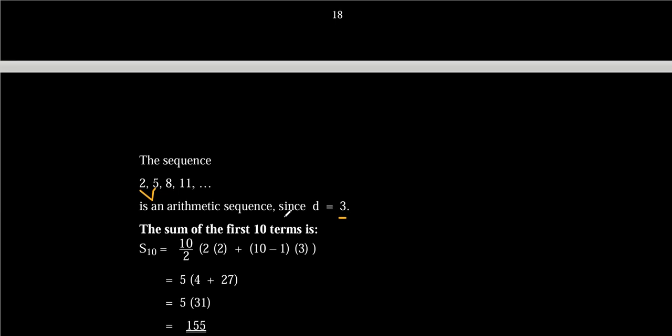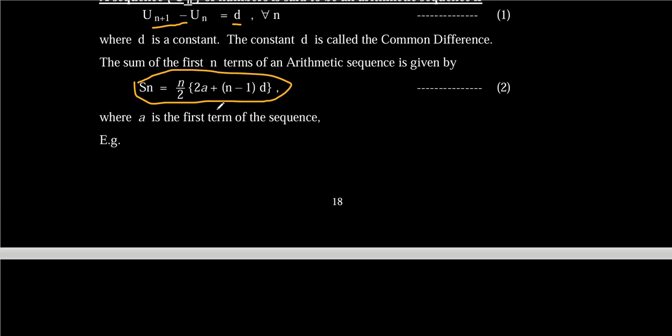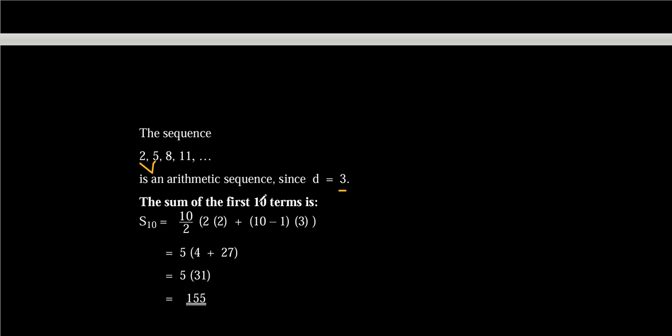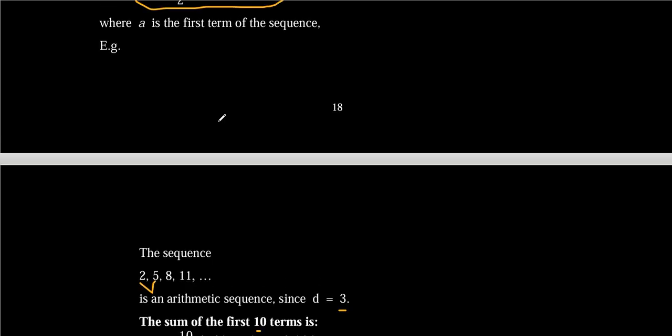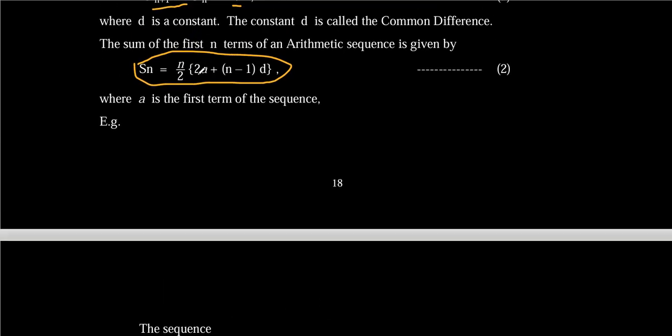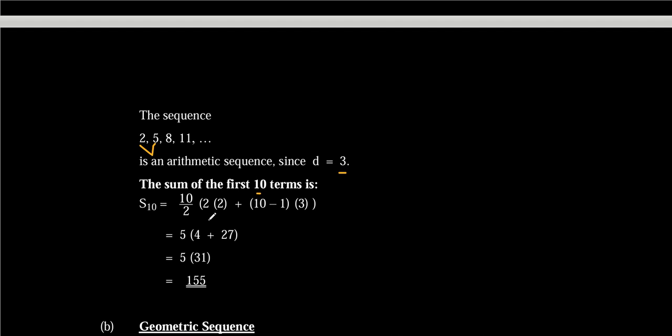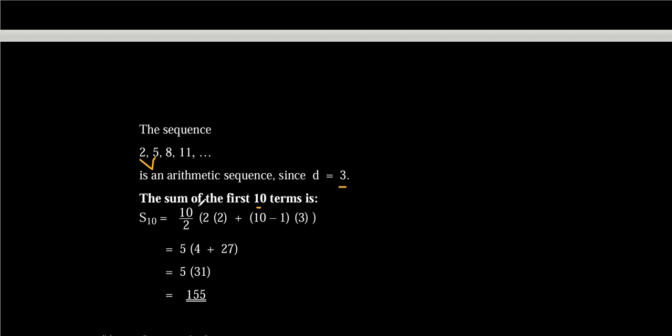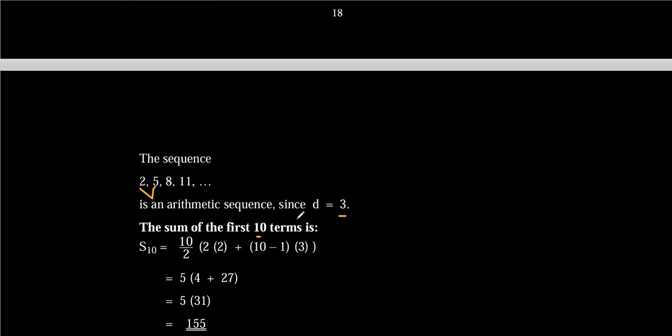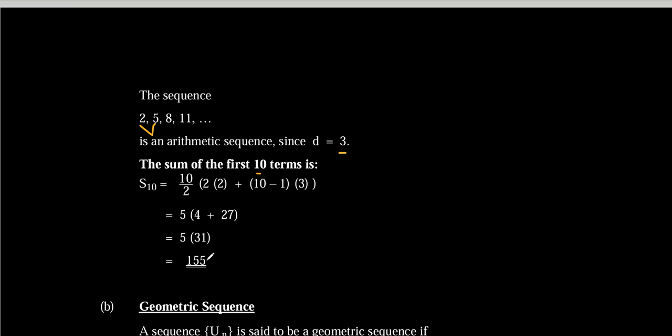You are trying to find the sum of the first 10 terms, so the n here will be 10. So 10 over 2 multiplying 2 times a, where a is 2, plus n minus 1 times d. n is 10, so n minus 1 will be 9 times d. d is 3. You put it into the formula and you get 155. Now that's for an arithmetic sequence.